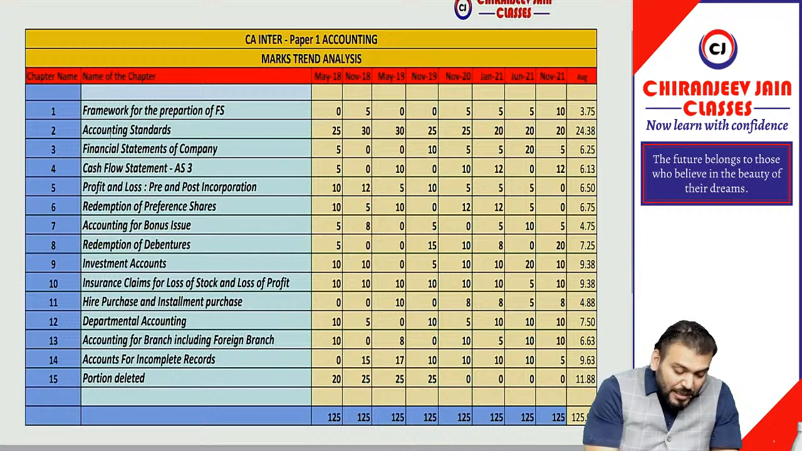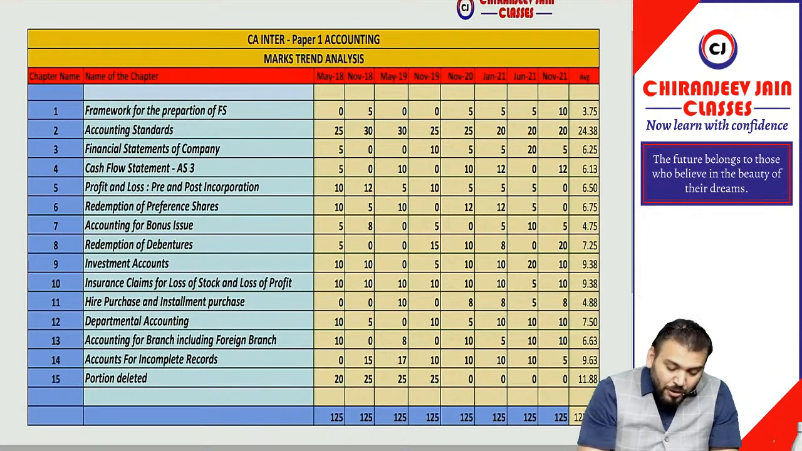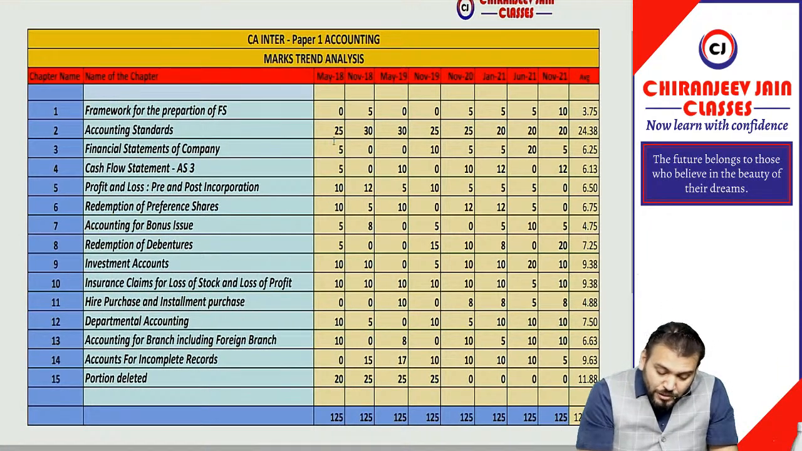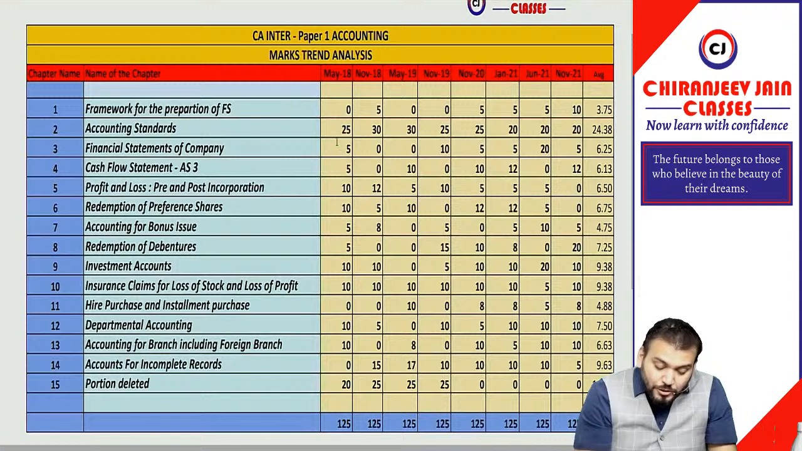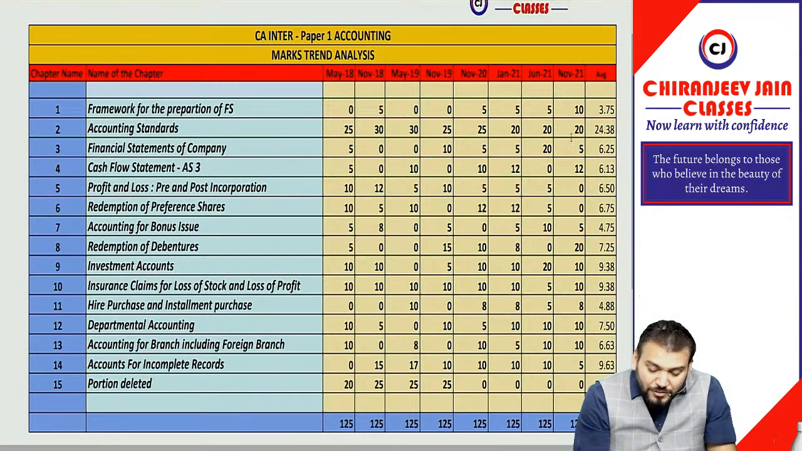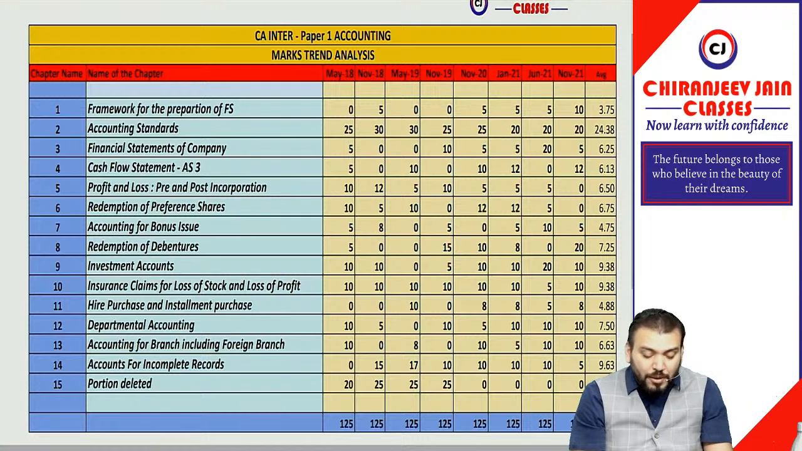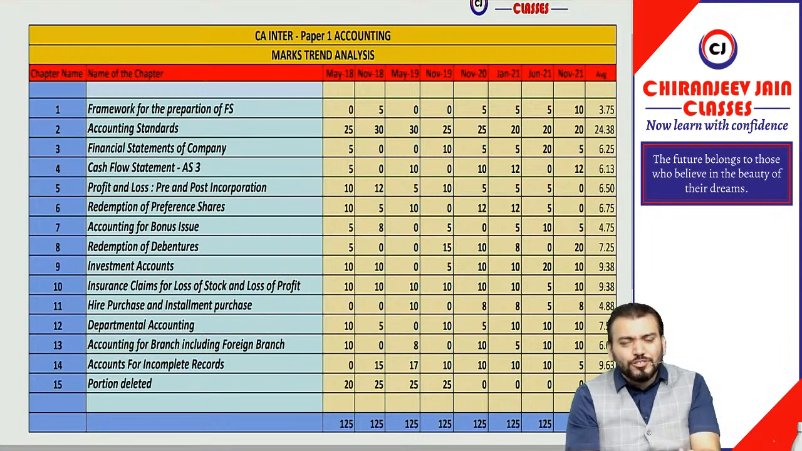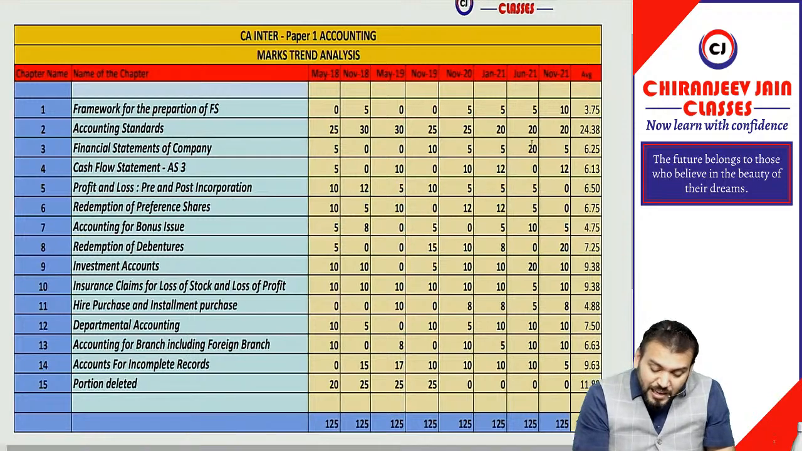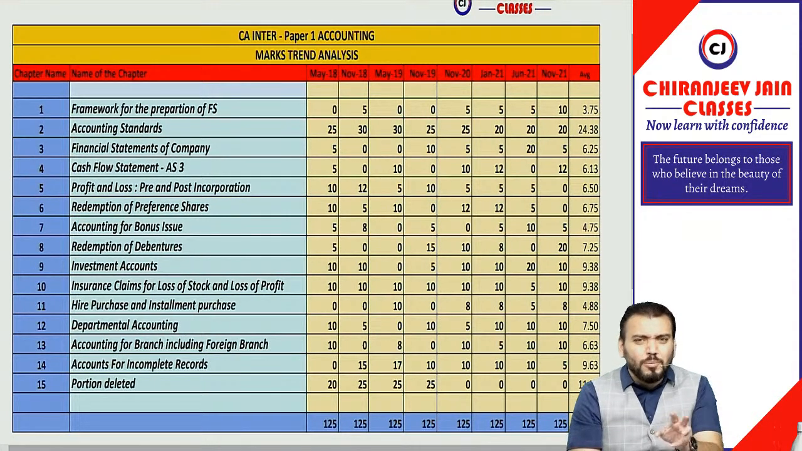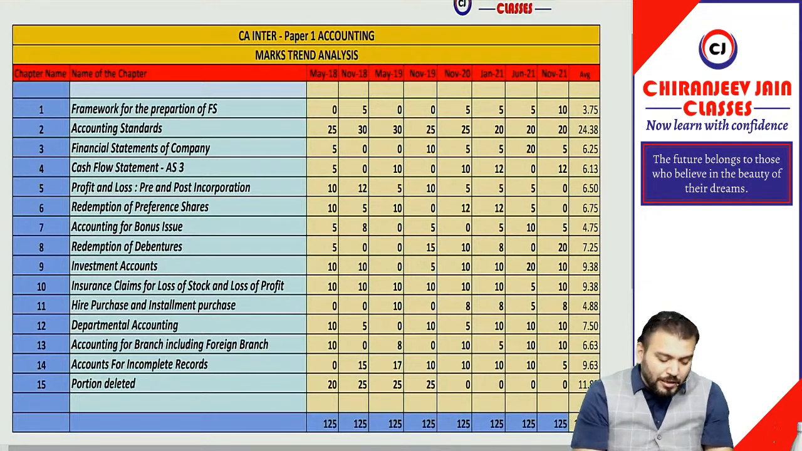You can see accounting standard is very important. In every attempt, a minimum 20 marks question has been asked, and in some attempts 25 or 30 marks also. Financial statements of company, normally they ask a 10 marks question. Sometimes they have asked a balance sheet of 20 marks, but normally 5 to 10 marks will come from this.